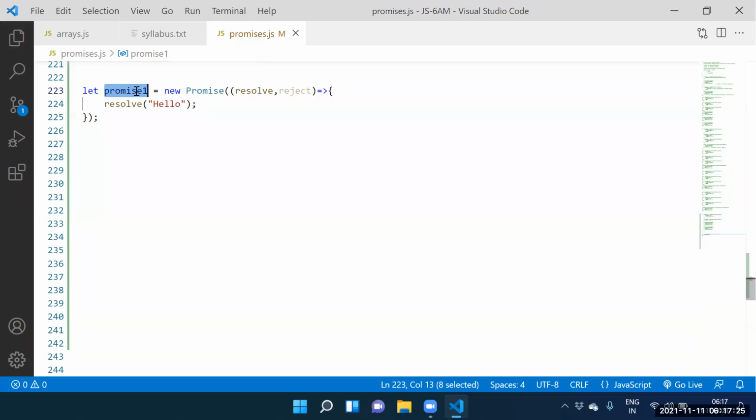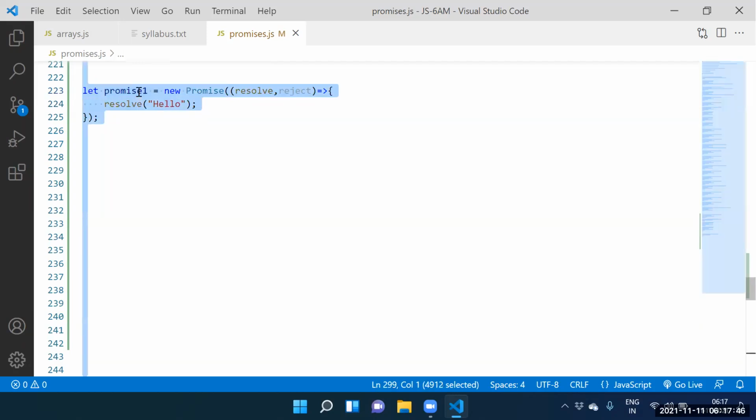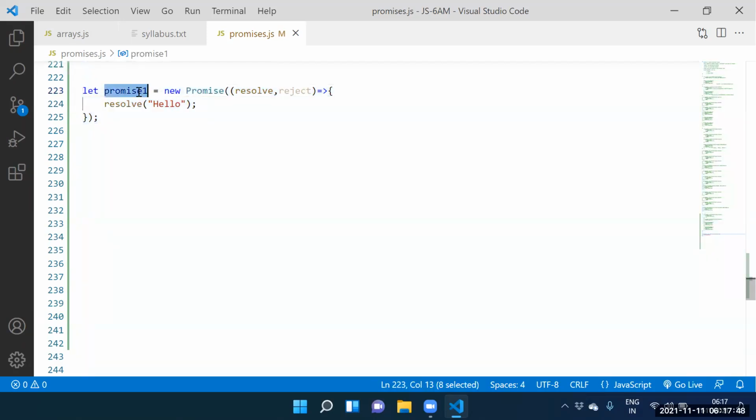Promise one dot then approach. But what is the latest approach? Async and await. The old approach is the then function, and the latest approach is the async and await keywords. So can you use async and await instead of the old approach?